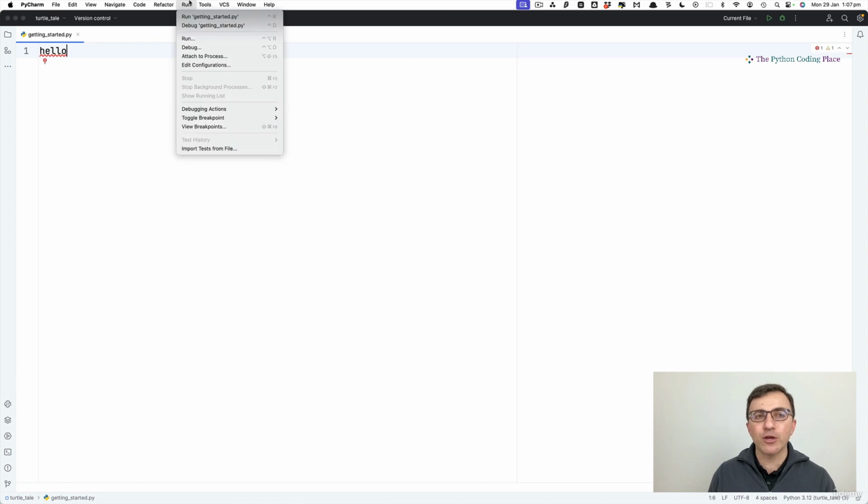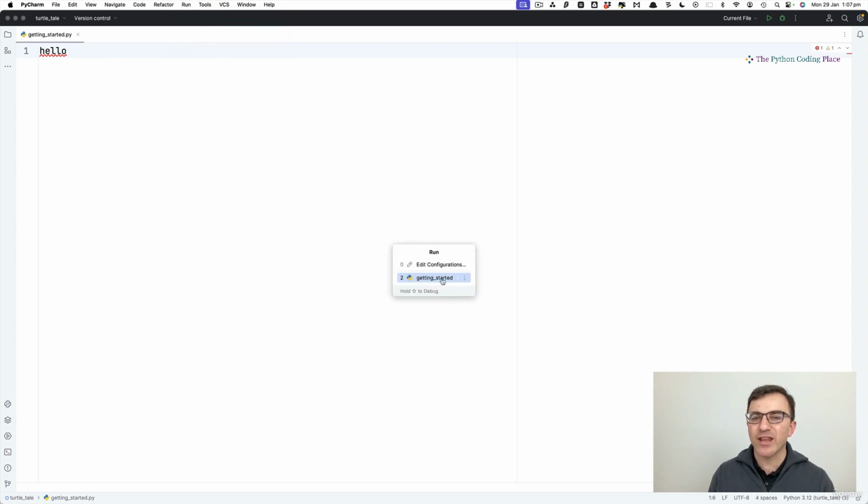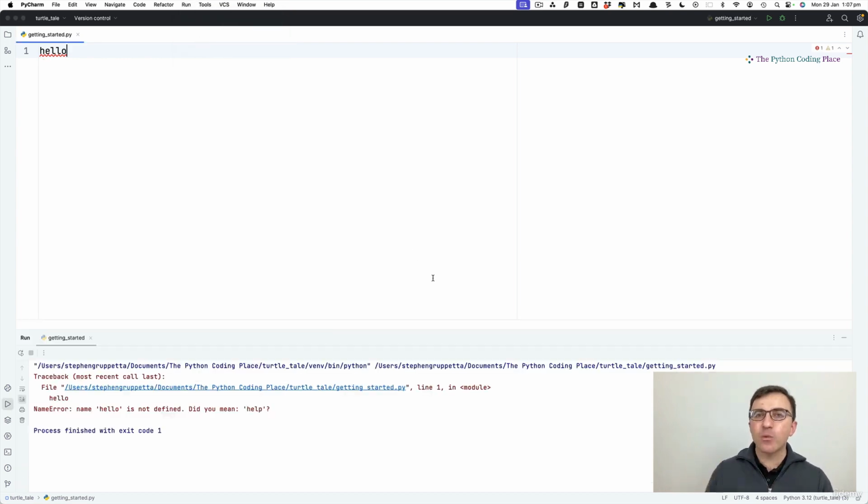So I'm going to go to the run menu. You can see there is run getting started there, but sometimes the first time it's not there. So if it's not there, just go for run ... and then you can click getting started. And now we've run this code. And unfortunately, we get a red error message at the bottom.